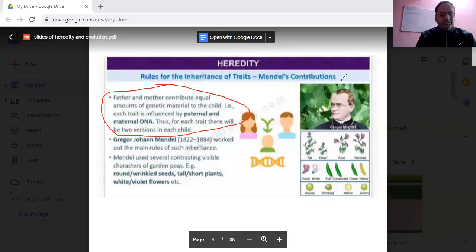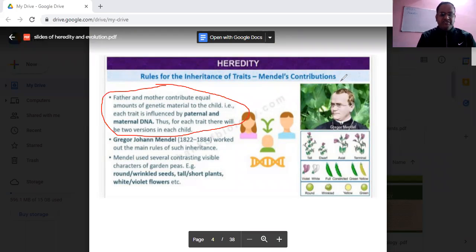So during fertilization, when the male and the female gametes fuse together, we get 23 chromosomes from father and 23 chromosomes from mother. As a result, we can justify this statement that father and mother contribute an equal amount of genetic material to the child.